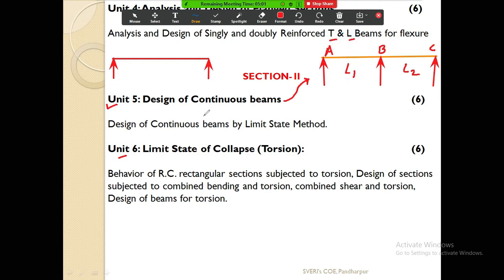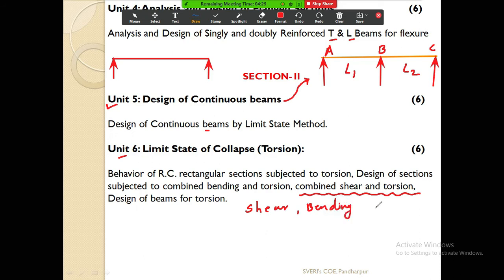In unit number 5 you are going to design the continuous beams, and in unit number 6 you are again going to design the beams which are subjected to combined shear and torsion. This is the most important thing. In an examination, they will ask you a problem based on this only: a beam which is subjected to combined shear, bending and torsion.